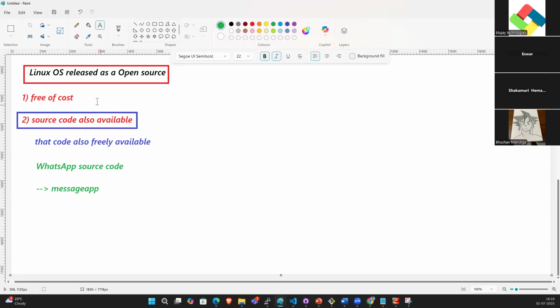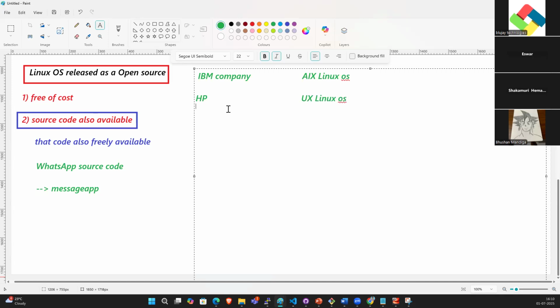So this is open source, right? A few companies took that source code, modified it, and created their own types of OSs, guys. Which company? IBM took that source code and created their own OS called AIX Linux OS. HP took that source code and created their own OS called HP-UX Linux OS.